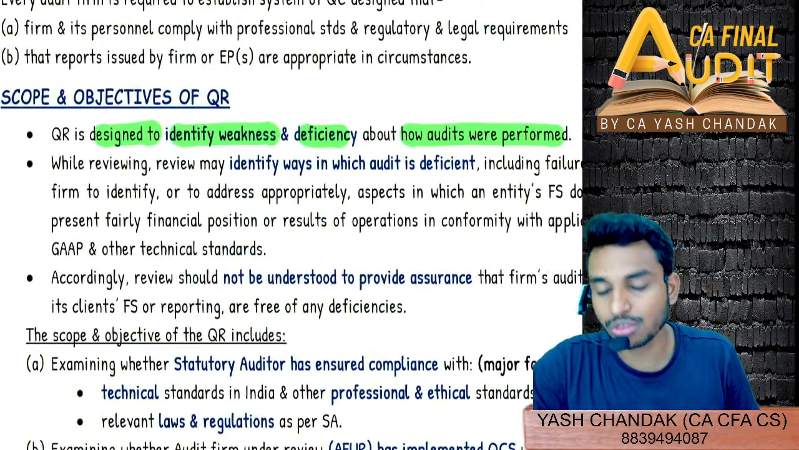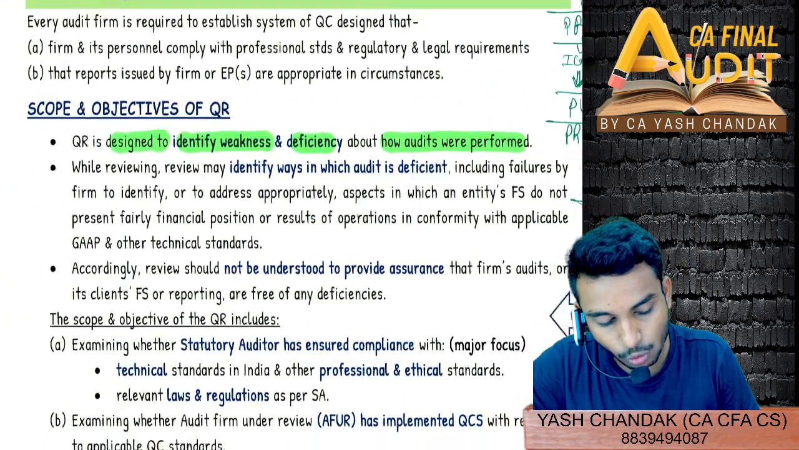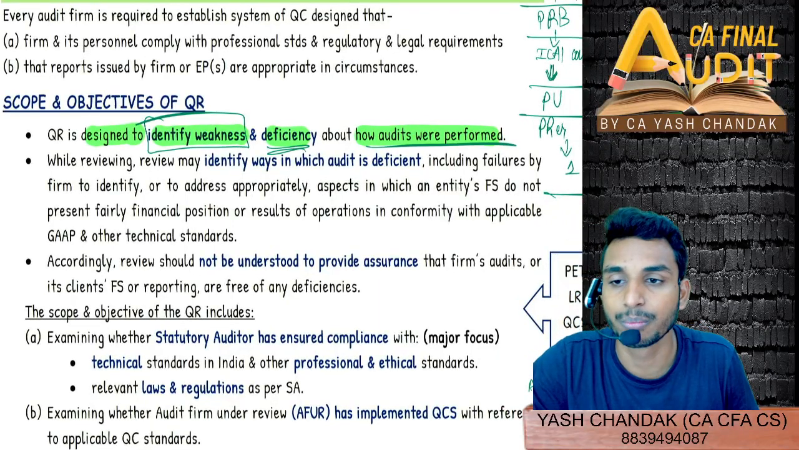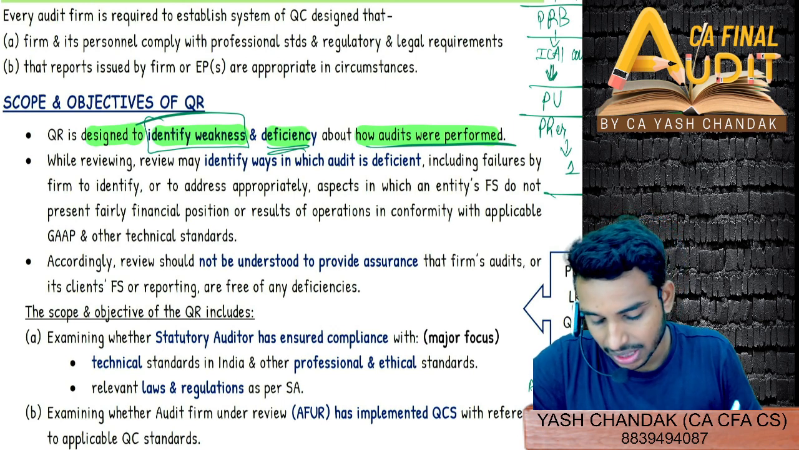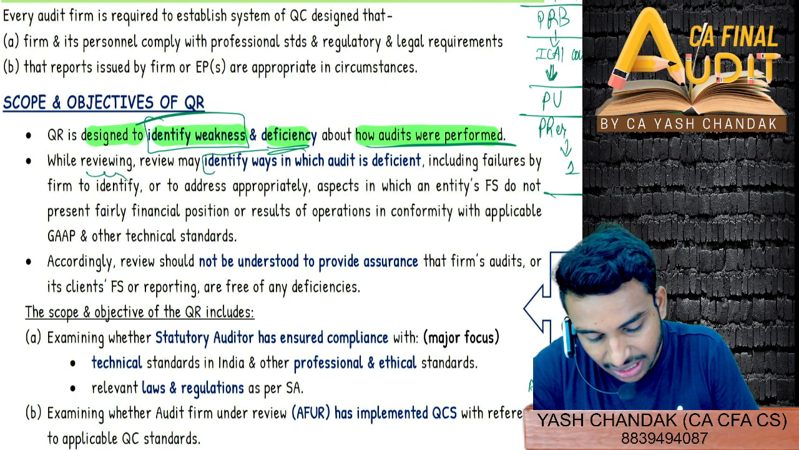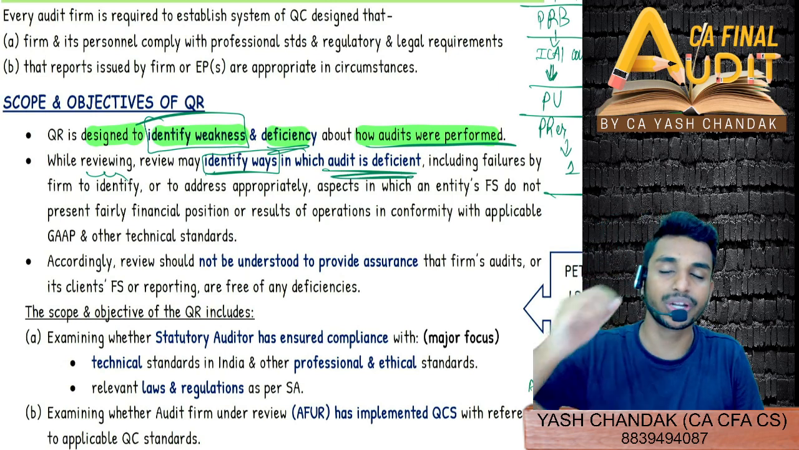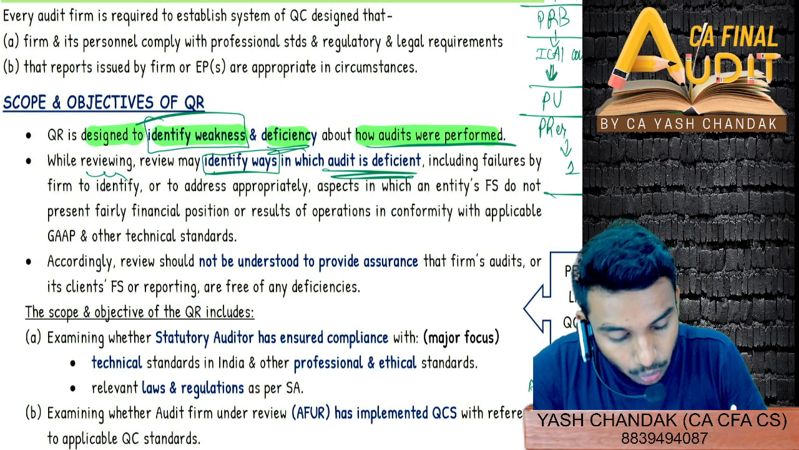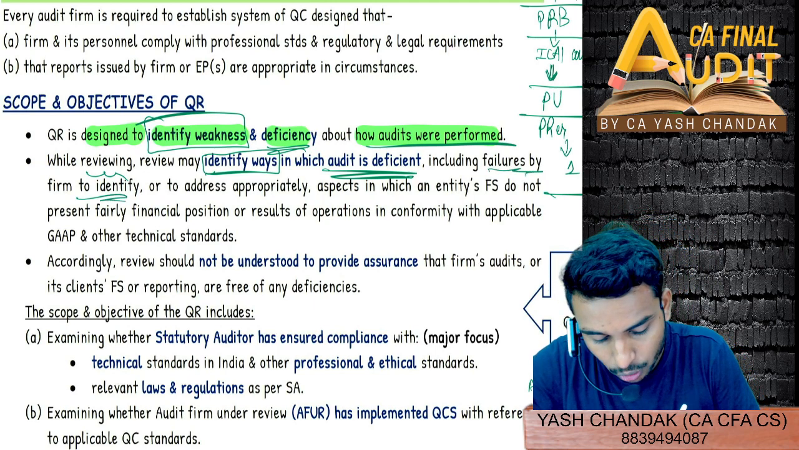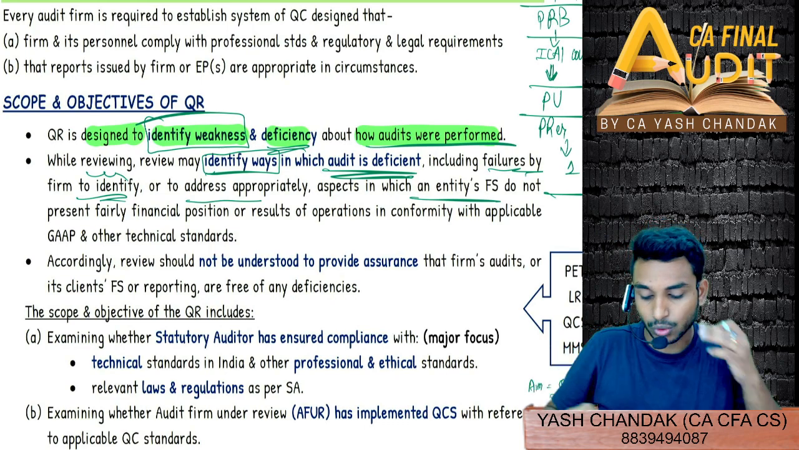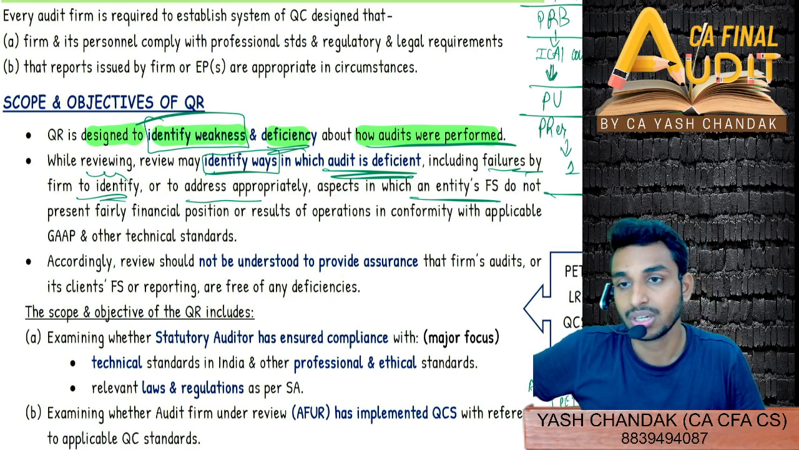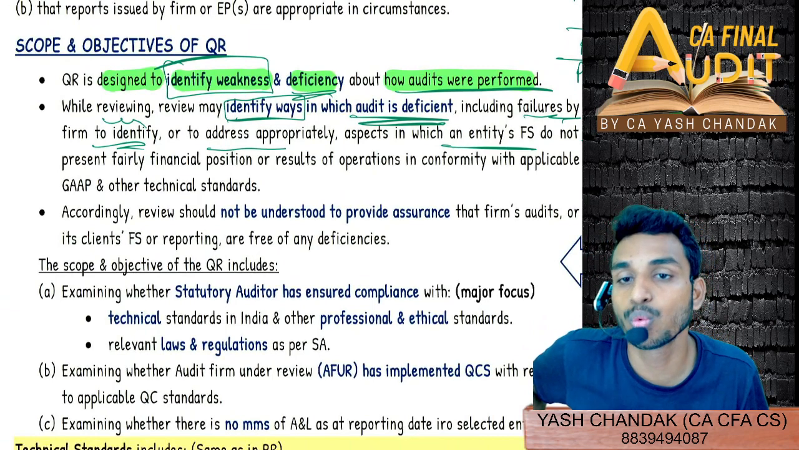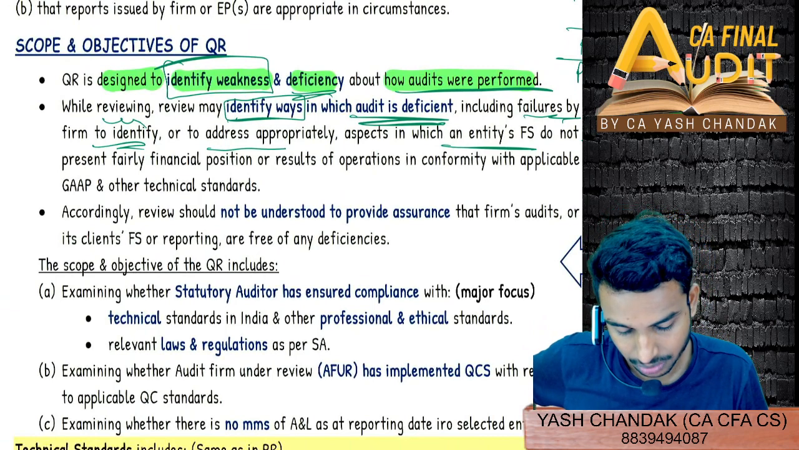So now what we were seeing is scope and objective of quality review. Scope and objective of quality review first was to identify weakness and deficiency about how audits are performed. Then while reviewing, reviewer may identify ways in which audit is deficient. So reviewer has to see how the audit has not been done properly, including failures by the firm to identify or to address appropriately aspects in which entity's FS do not present fairly the financial position. That means the financial statement position the entity shows is not true and fair, is not correct.